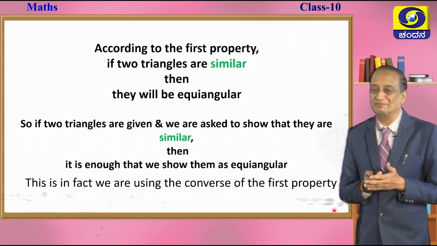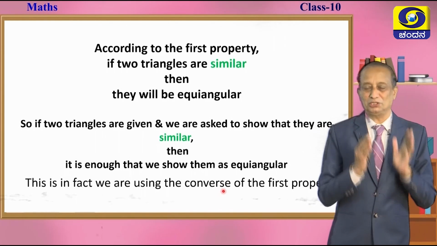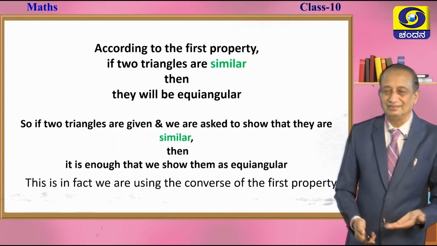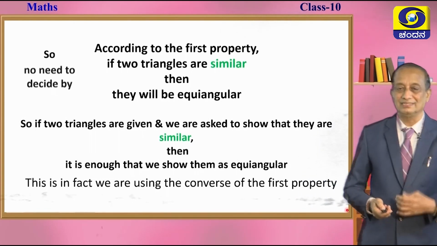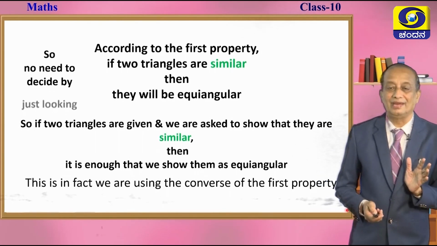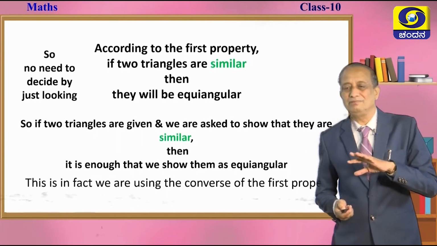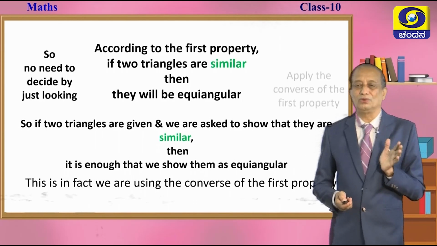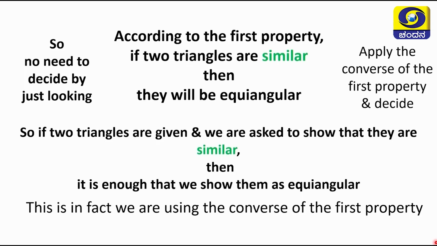Okay. Look at the importance of converse, children. In order to decide whether a pair of triangles are similar or not, we measure the angles. If they are equiangular, you can say that they are similar. Okay. This is how you can test this. So, there is no need to decide by just looking through our eyes and saying, oh, this looks like it may or may not be similar; that is totally ruled out. So, apply the converse of the first property and you can confidently decide. So, shall we call this test number 1, children? In future we call it test number 1.